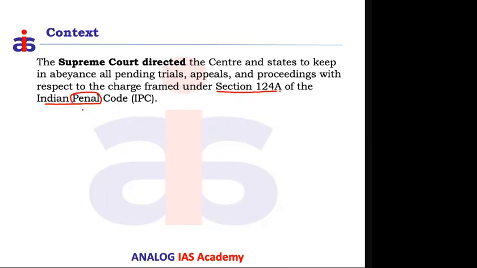So what are the punishments meted out for the different law violations made by the people of the given country? One of the penal provisions mentioned in the Indian Penal Code is section 124A. Section 124A talks about what is called sedition law. So the Supreme Court directed all the governments in the country not to file any cases based on this penal provision mentioned in the IPC.